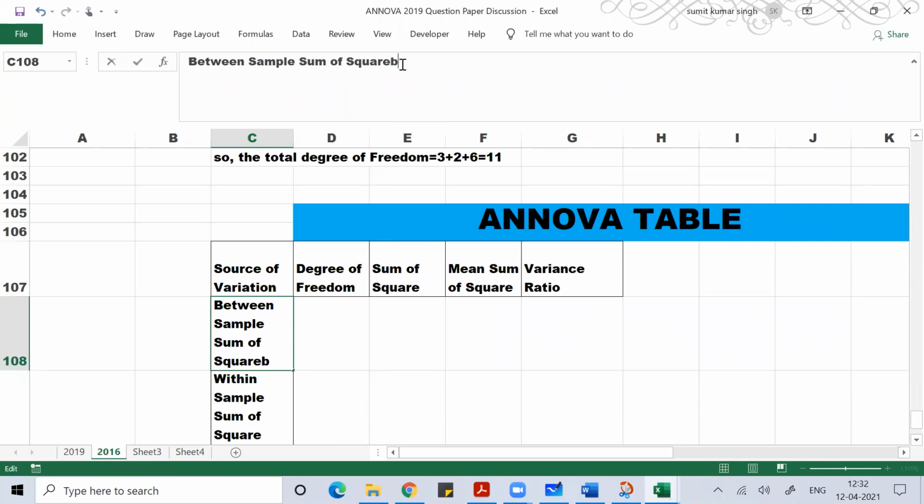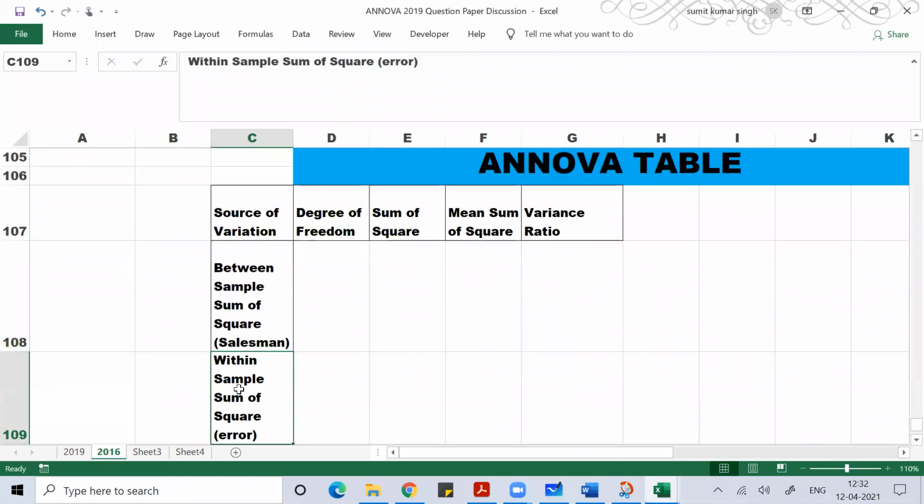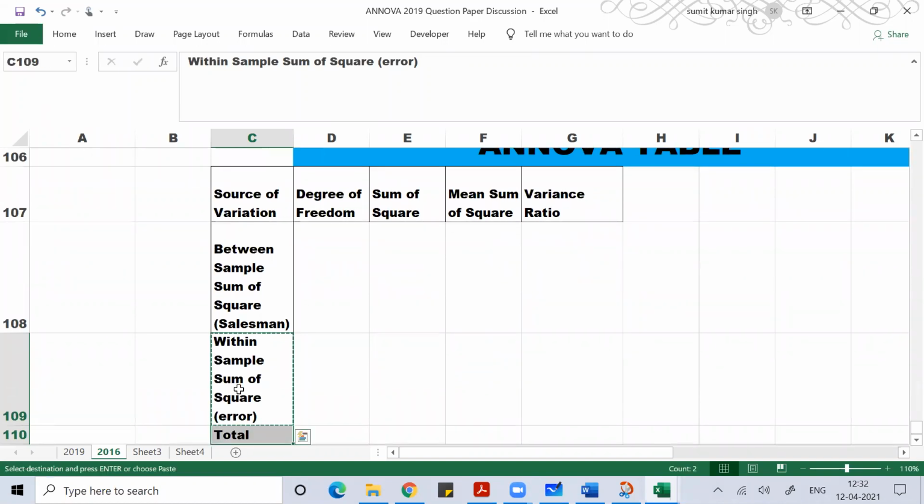Then it is due to salesman, then due to season.